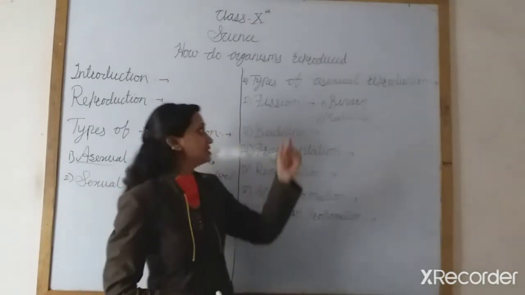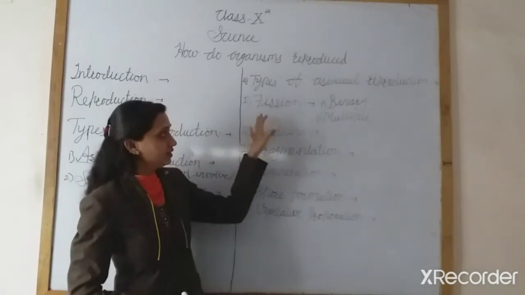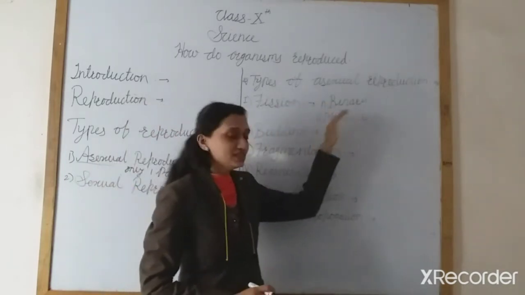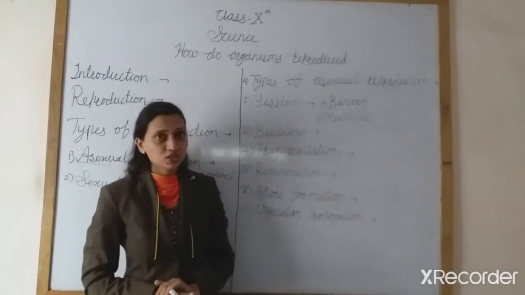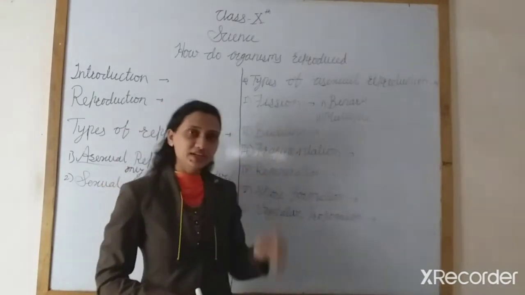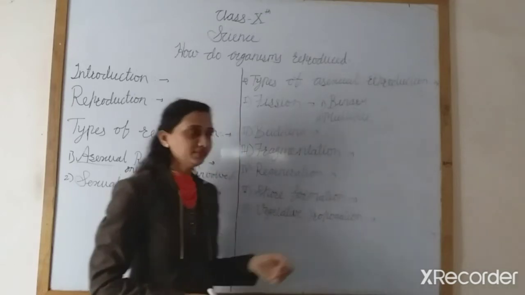Okay, so first is fission. Fission is again of two types: one is binary fission and the second one is multiple fission. So we will learn in detail. Okay, just see here.